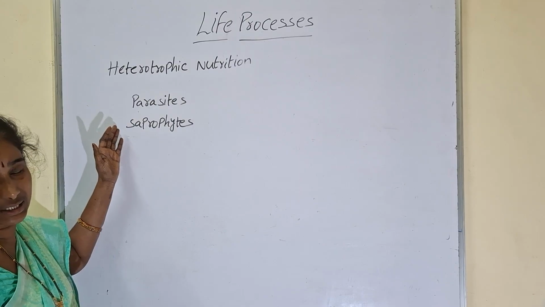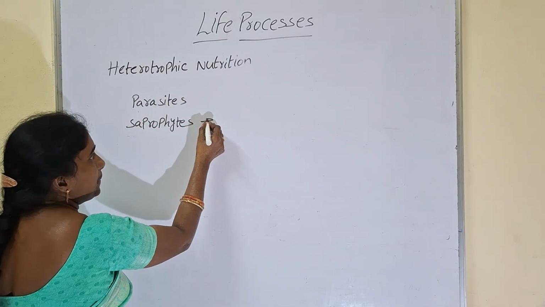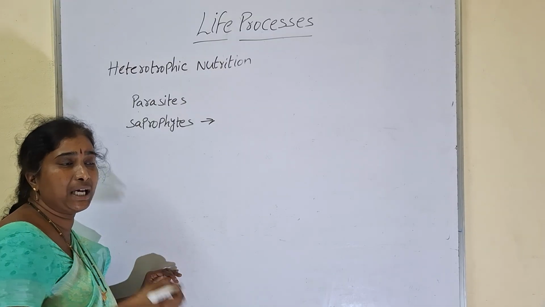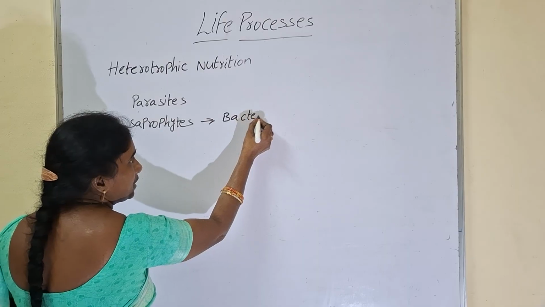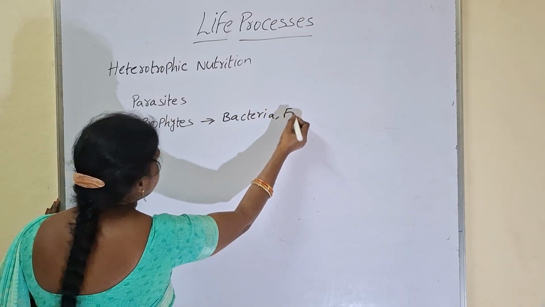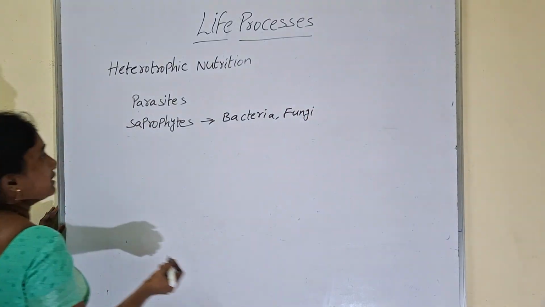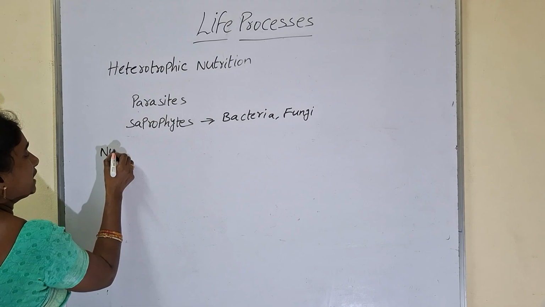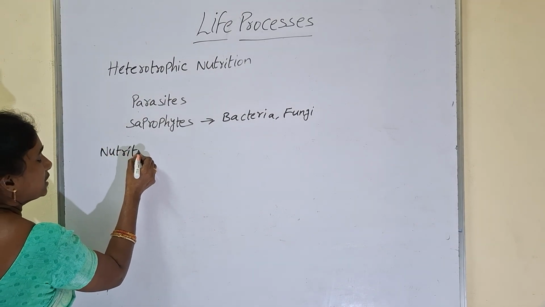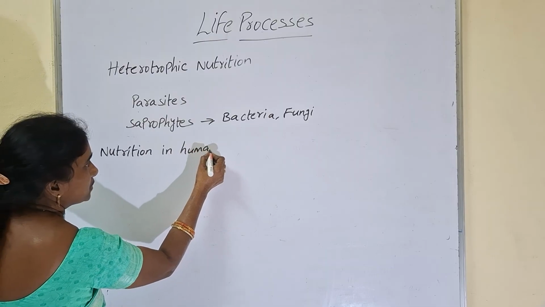Parasites means the organisms which depend on others for their food are called parasites. Saprophytes means the organisms which feed on dead and decomposing matter. Example, bacteria and fungi. Bacteria and fungi come under saprophytes. Okay. So next, if you go to nutrition in human beings. Nutrition in human beings.